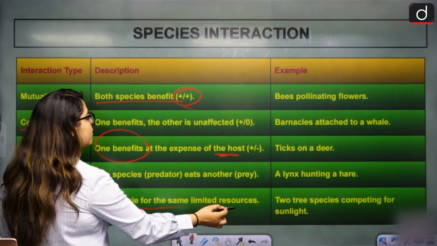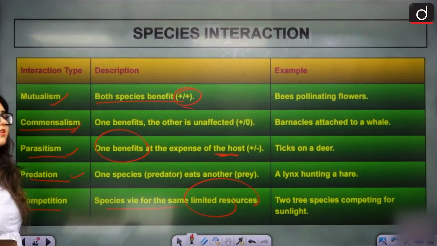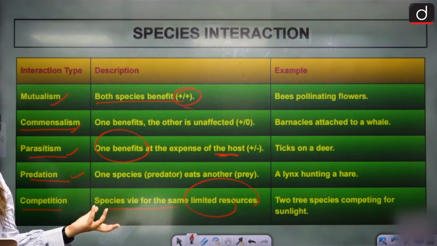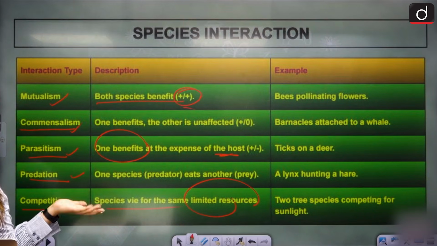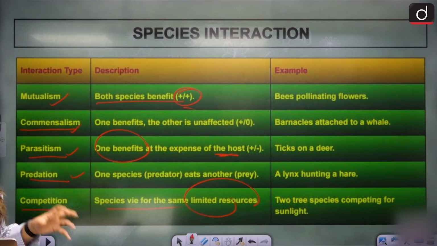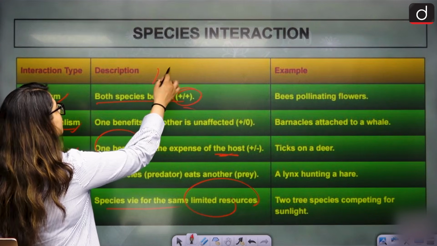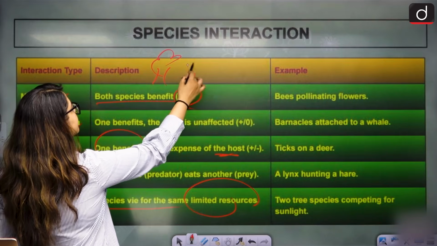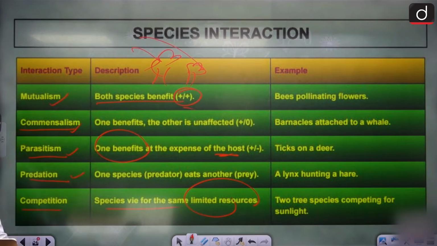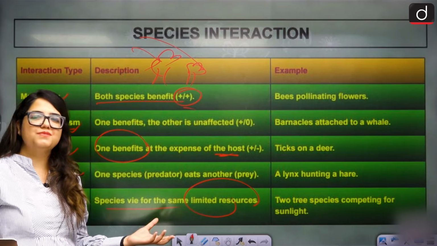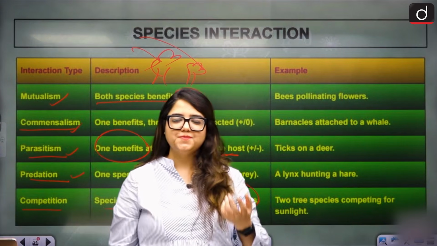Competition: species are going for the same limited resources, like humans are going for the same limited resources. So naturally, nobody is going to benefit. We are all going to end up dead. Two tree species competing for sunlight. Okay, one is tall, one is short. Both of them are competing for sunlight. They also want it, they also want it. But sunlight will fall wherever it will fall. Money will come wherever it will come, regardless of how much we fight for it, right?